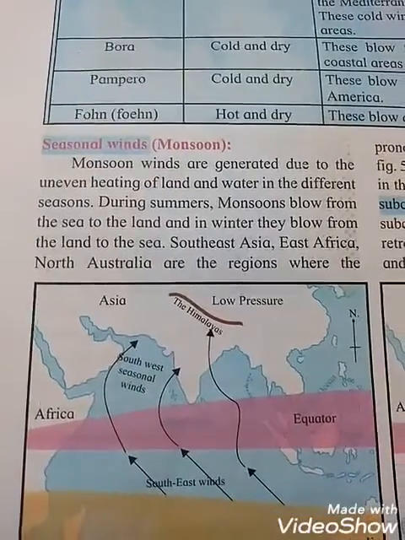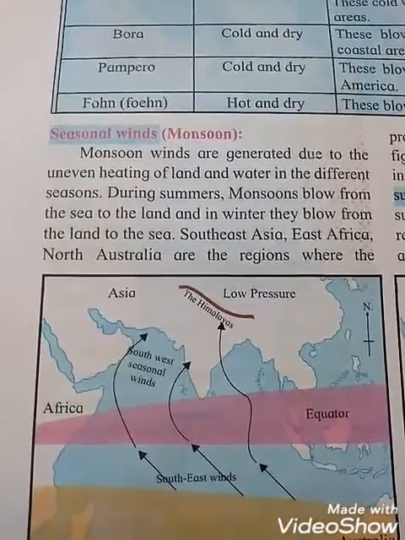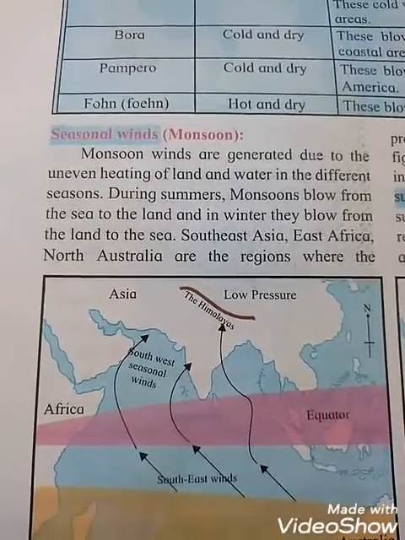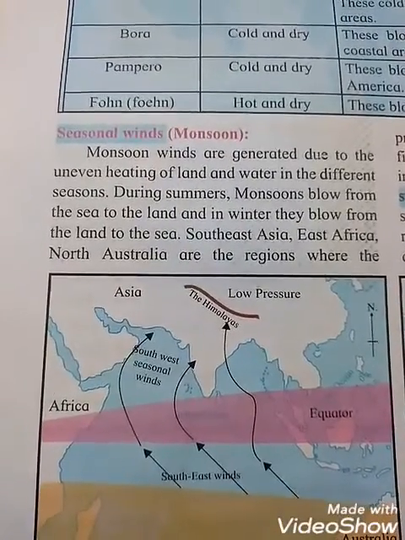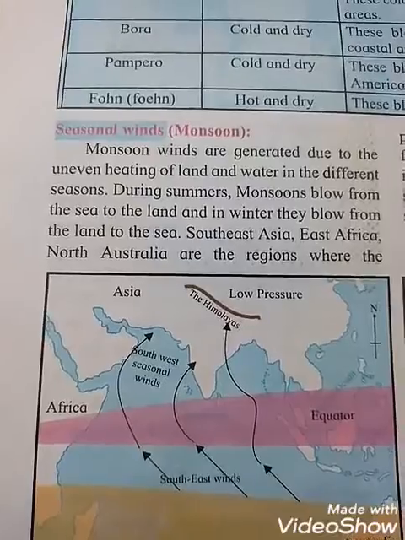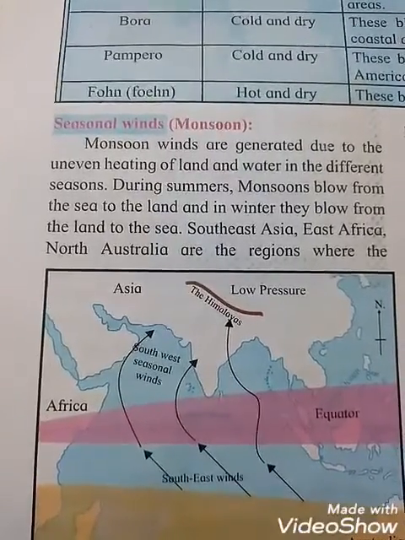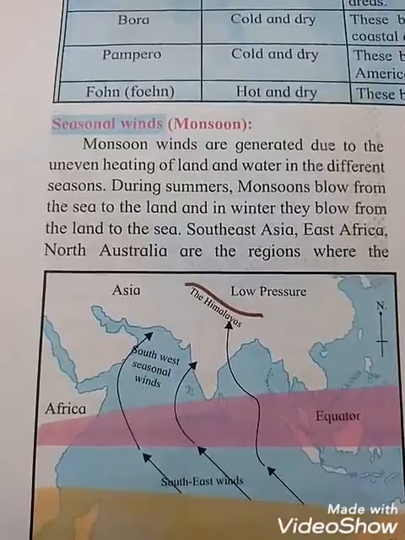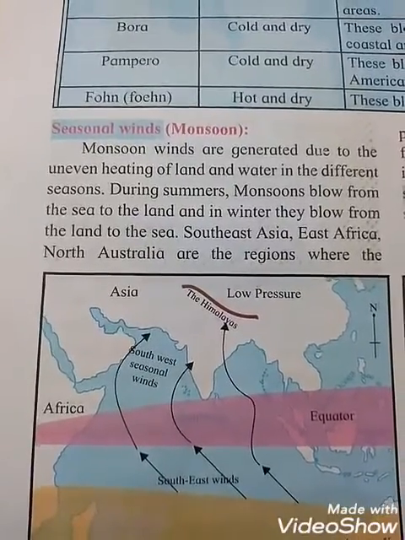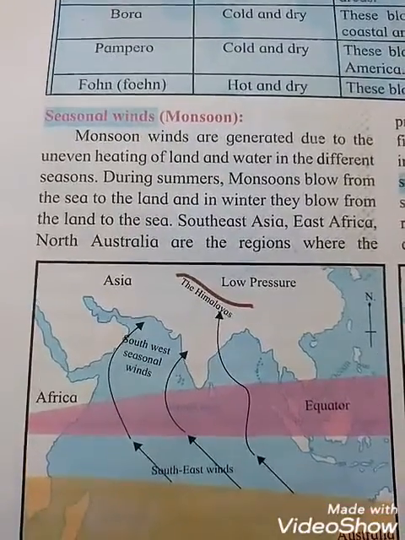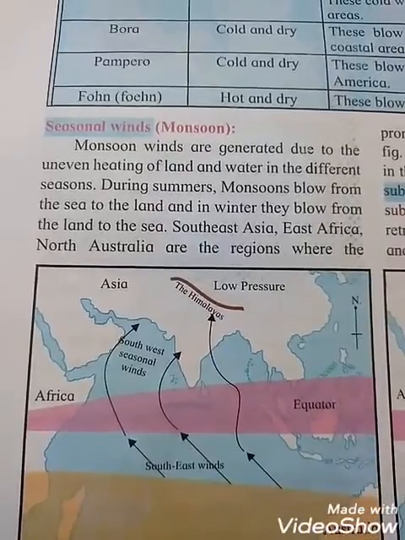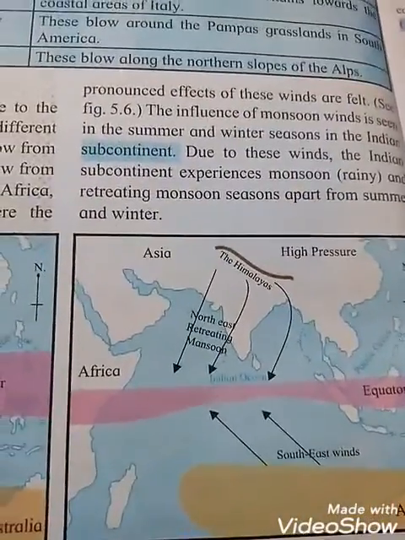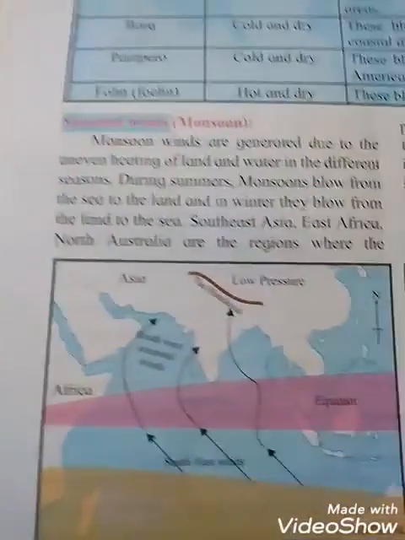Seasonal winds: monsoon. Monsoon winds are generated due to the uneven heating of land and water in different seasons. Uneven means unequal. During summer, the monsoon blows from the sea to the land, can you see that? And in winter they blow from the land to the sea. See the arrows, how it is there.